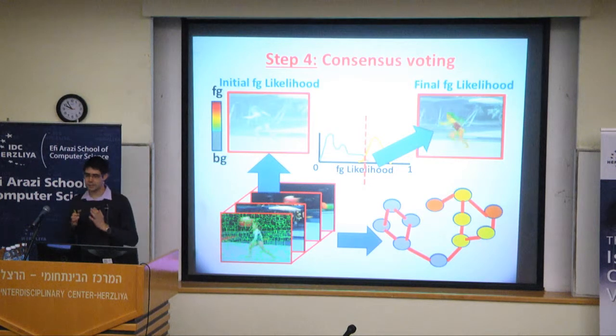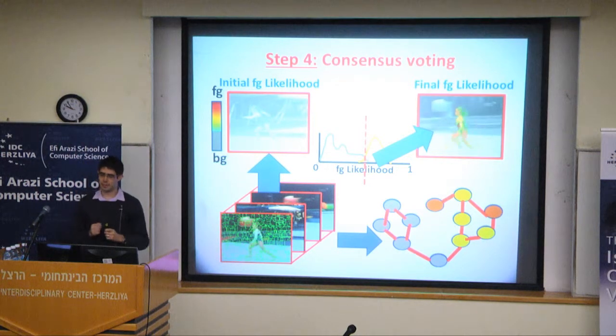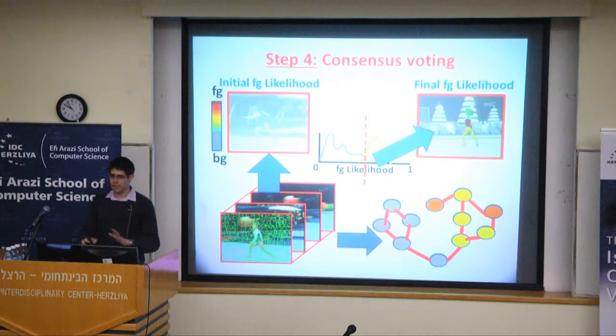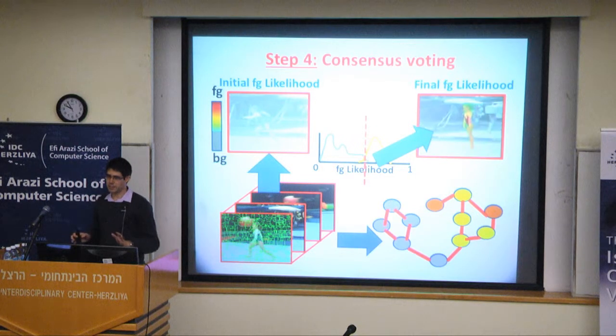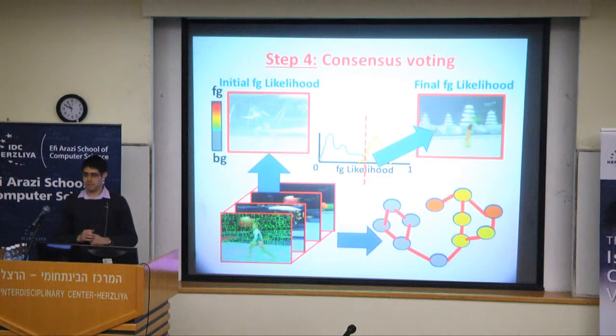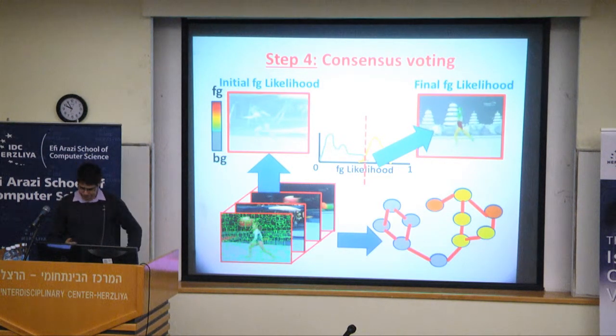And we can see that it is enough just to threshold the foreground likelihood values in order to get a very good segmentation of the curve. So unlike the other methods, we don't have to do any belief propagation, any graph cut. All we have to do is, after we do this diffusion, just put a threshold on the foreground likelihood.